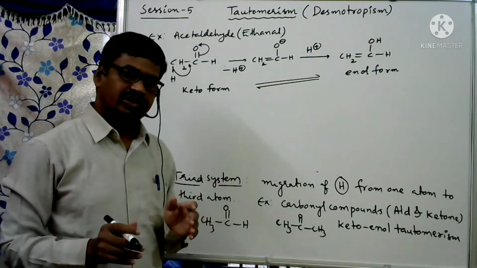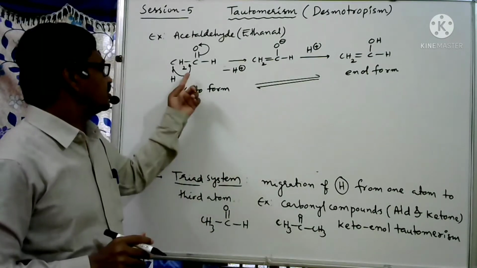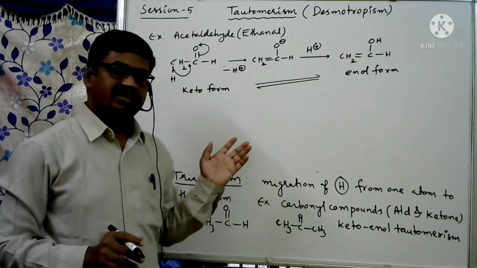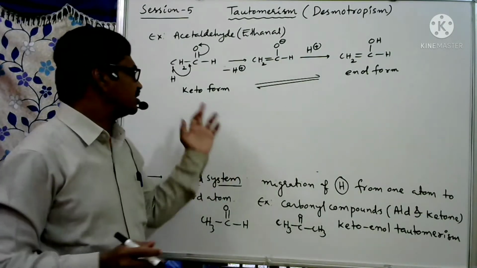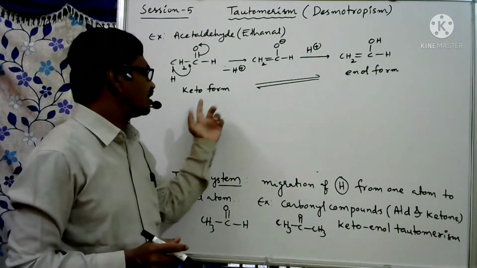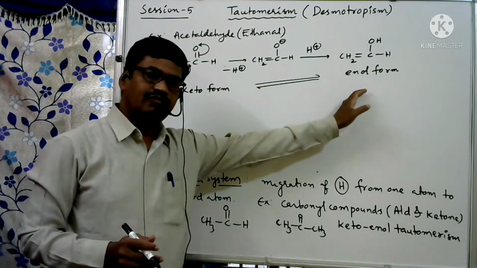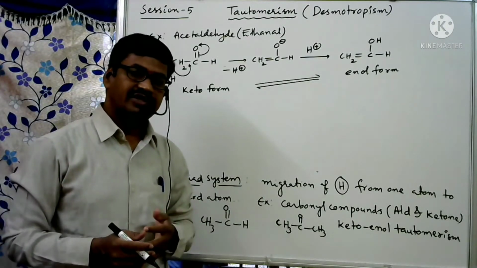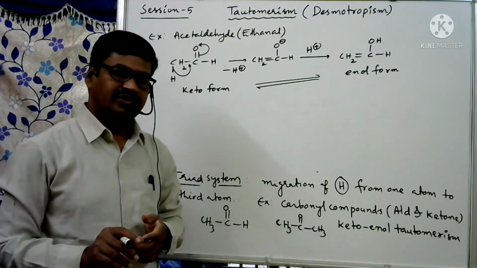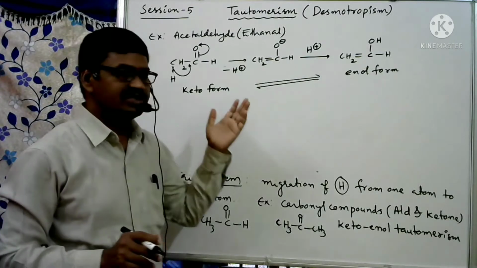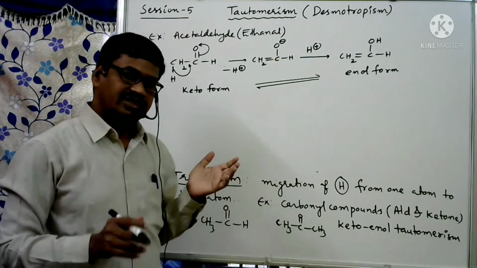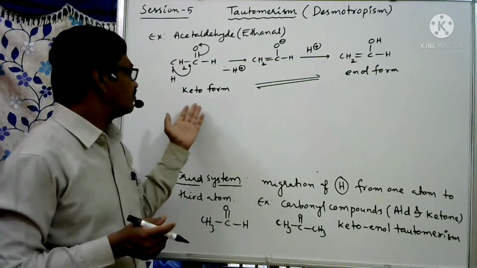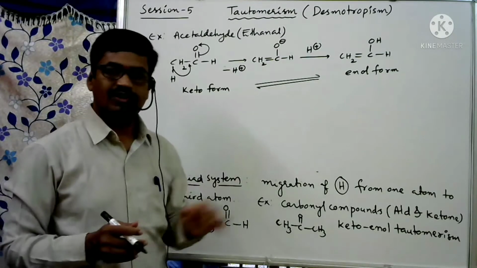Means in keto-enol tautomerism, we have two forms. One is keto, other one is enol. Between these two, there is a dynamic equilibrium. Means this keto form may be converted into enol form and immediately converted back into keto form. But we have different stability orders. One is more stable, other one is less stable. So generally, that particular compound exists more in the keto form, otherwise enol form.